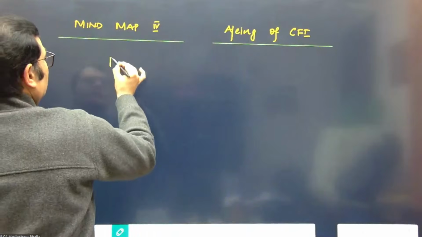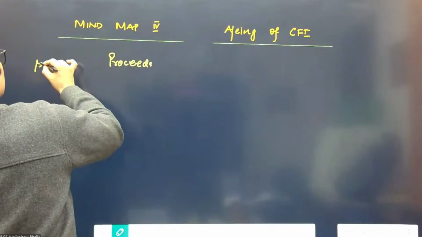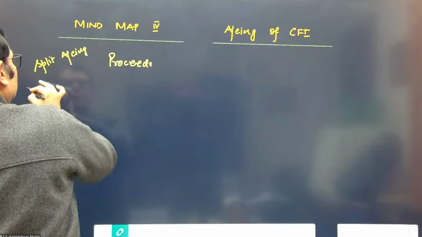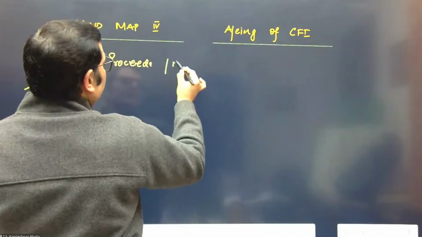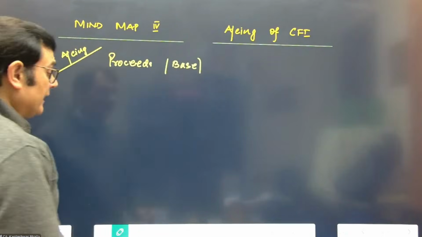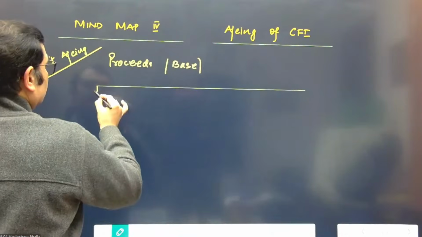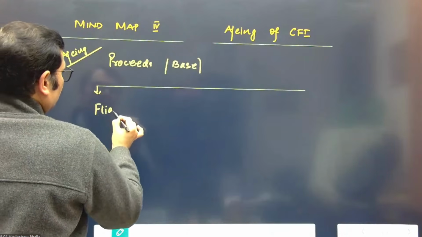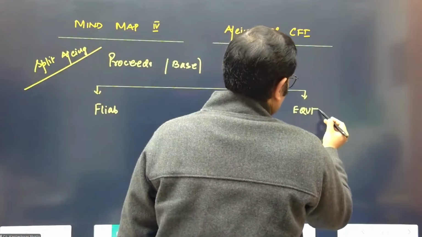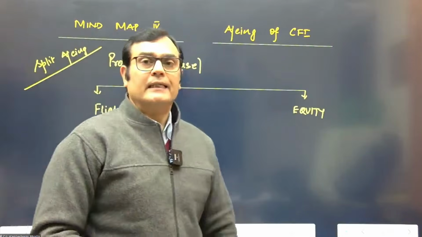In terms of compound financial instruments, when you do a split accounting, you need to consider the proceeds as a base. The proceeds are split in terms of financial liability and in terms of equity. We split the proceeds of the instrument into financial liability and equity.